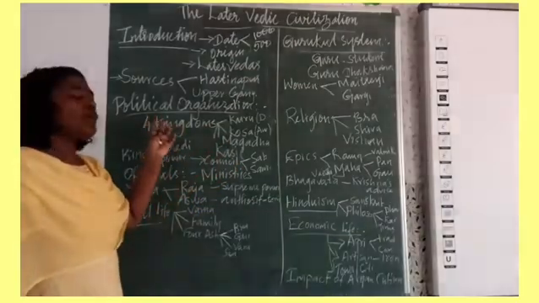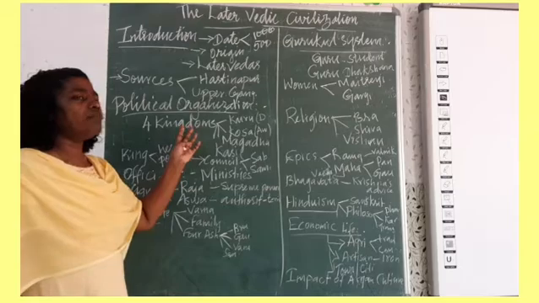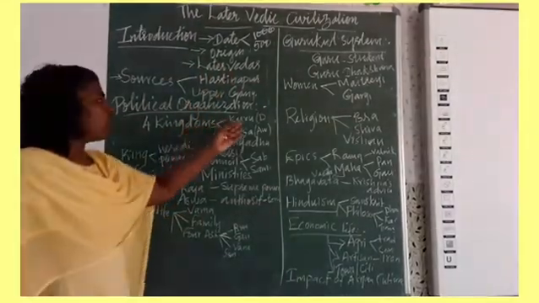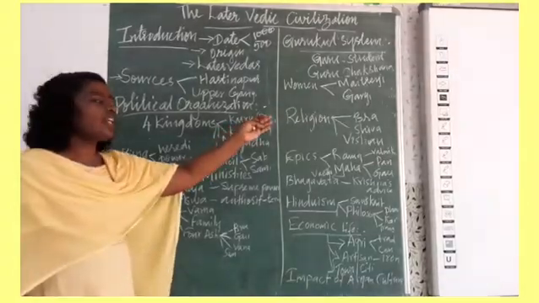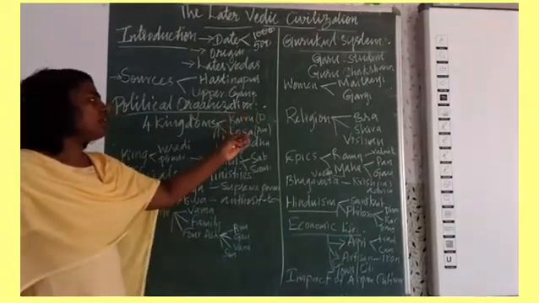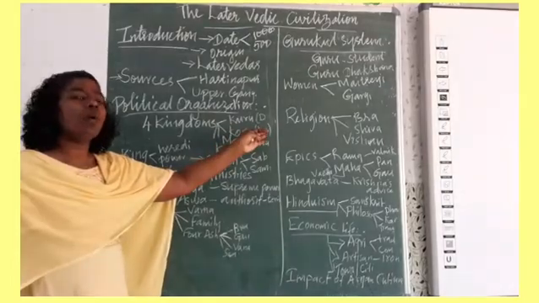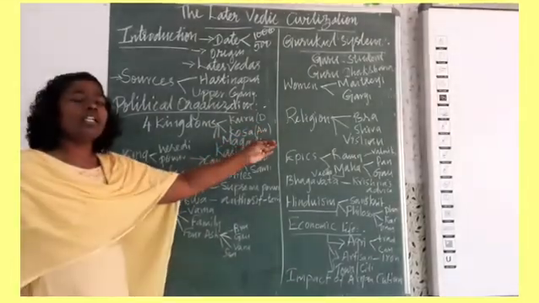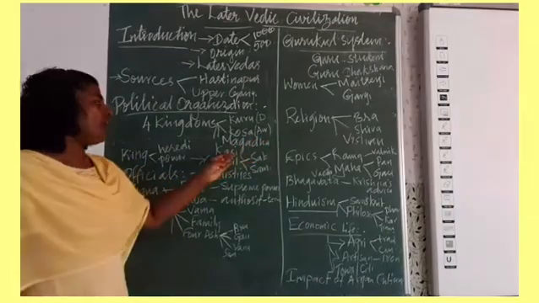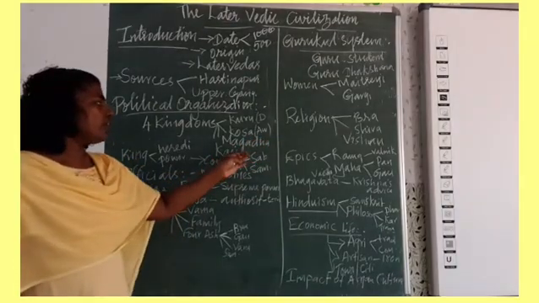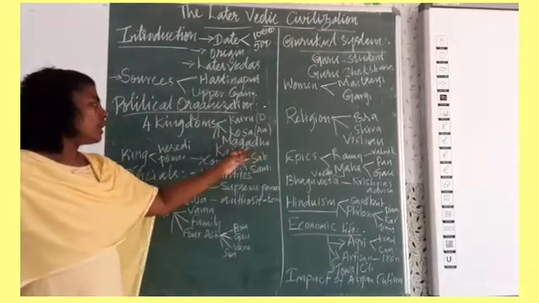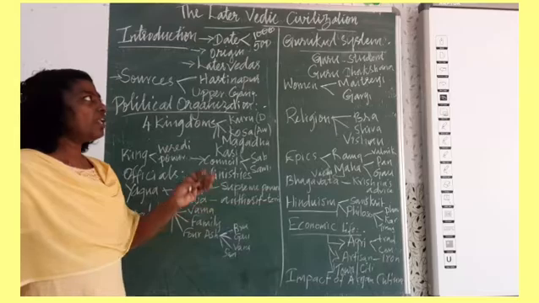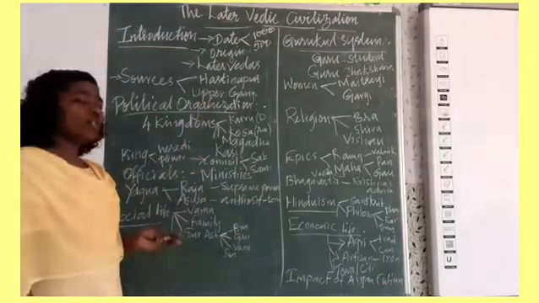There were four important kingdoms during the later Vedic civilization: Kuru, which comes under the Delhi region; Kosala, which comes under the Awadh region; Magadha, which comes under the Jharkhand and Bihar region; and Kasi. So these were four important kingdoms during the period of later Vedic civilization.